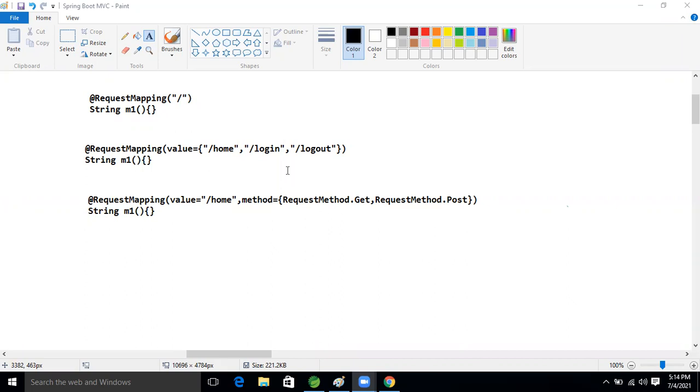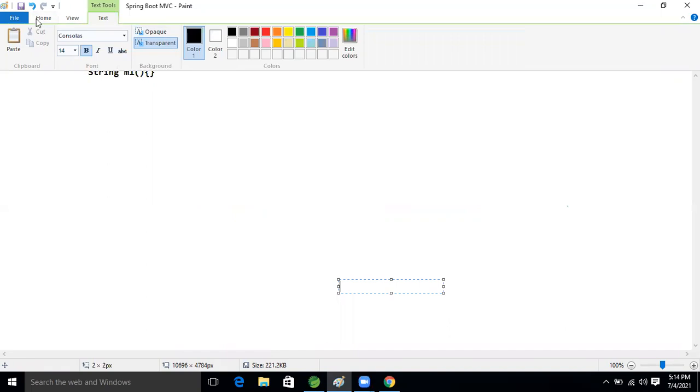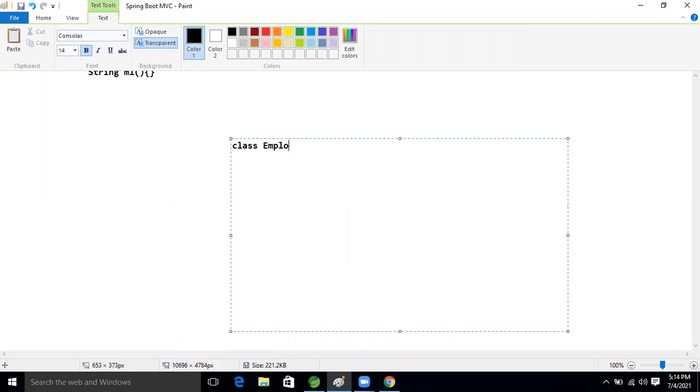Okay guys, just think about this. In our application, two controllers are there. One is the employee controller. Inside that, one method is there, a String save method. This is the method.